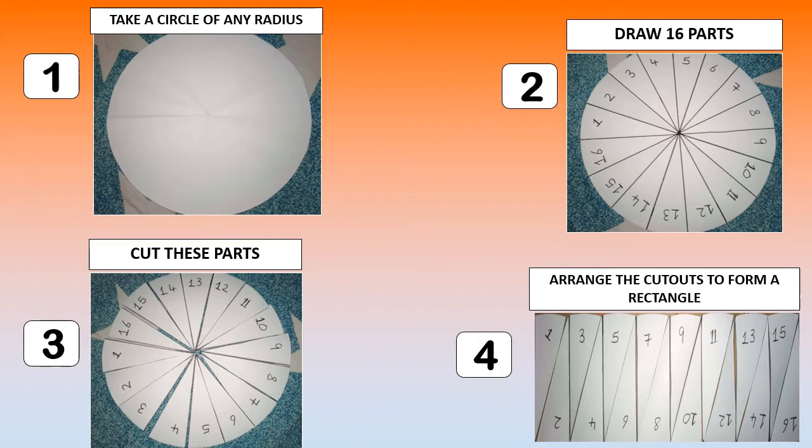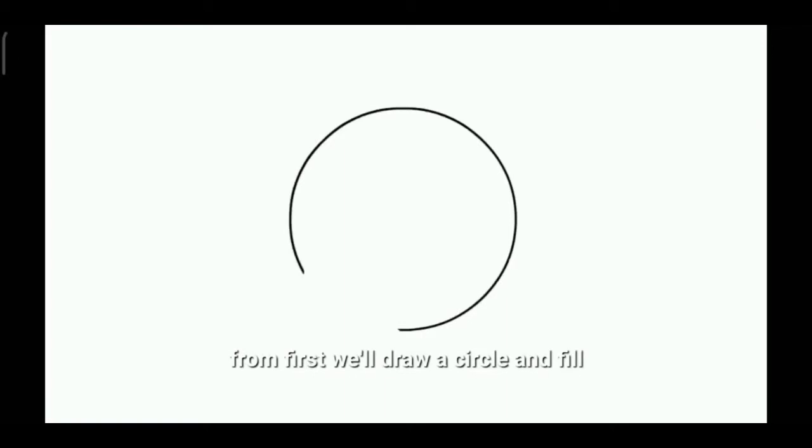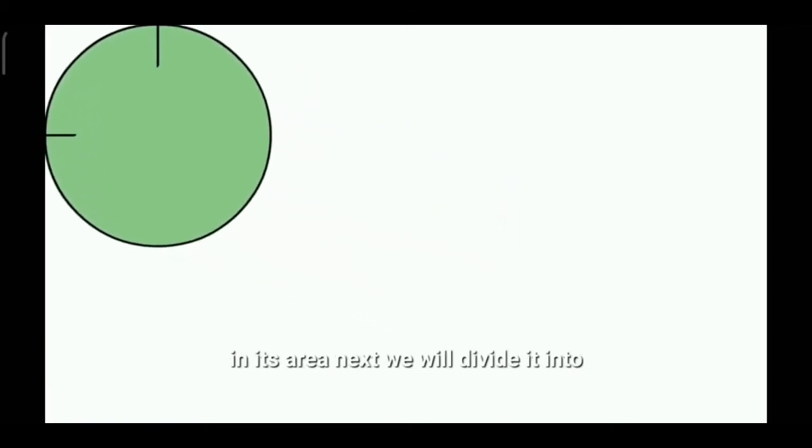So you might be wondering that the sides of the rectangle are not straight. Here we can see a few curves, correct? Let us see a video in which we can get a clear idea how a circle will be transformed into a rectangle. First, we will draw a circle and fill in its area.